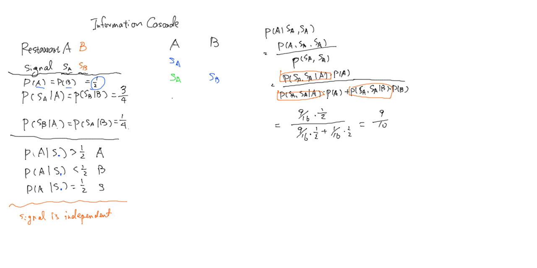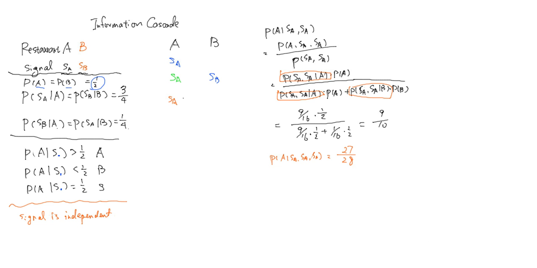So now let's consider the decision rule for the third person. Let's say he gets a signal SA, okay, and you can calculate what this value turns out to be. By a similar calculation, you will get, I guess, 27 over 28. So you have every reason to go to restaurant A.